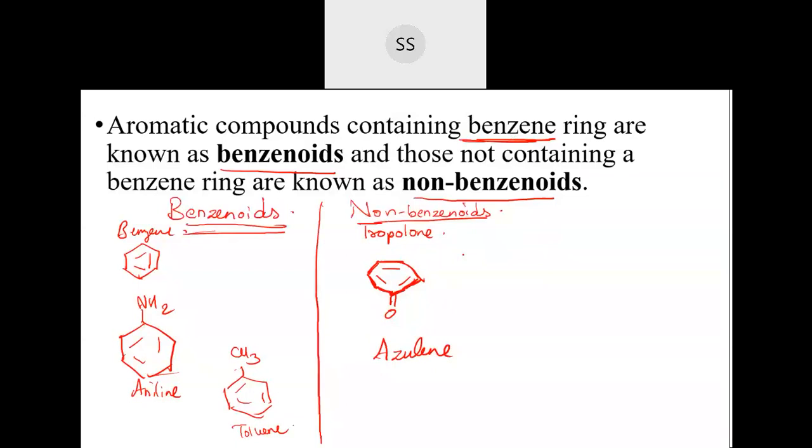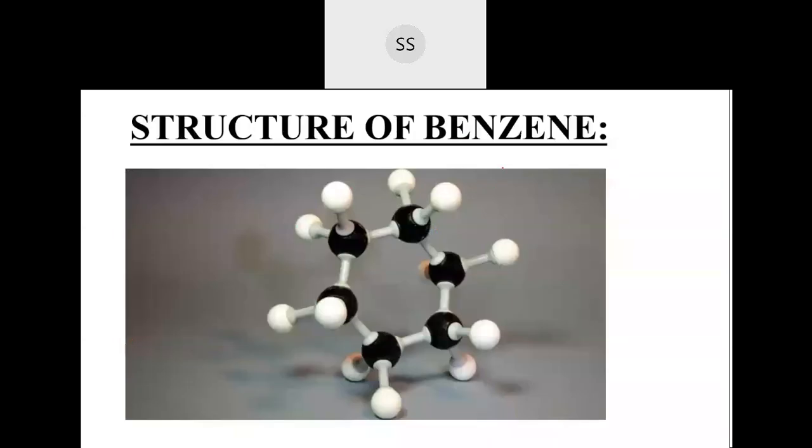So basically we will be studying about benzene. I told you we are not going to study all the compounds. Our main focus will be on benzene. Molecular formula of benzene is what? C6H6. The molecular formula of benzene we know is C6H6, meaning there are 6 carbons, and those 6 carbons are attached to 6 hydrogens.